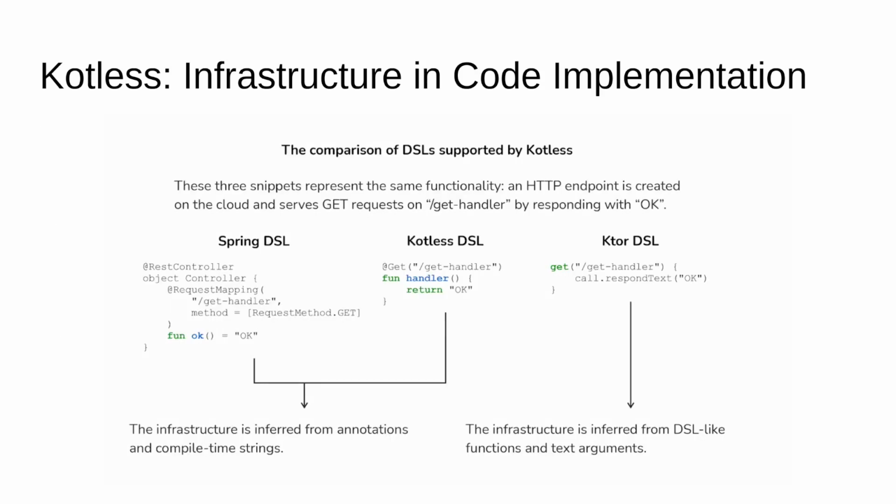One of the biggest advantages of Kotless is that it is able to integrate into existing applications. We can treat anything that actually expresses infrastructural requirements as development API. For example, we can treat the existing code, like Spring annotations or Ktor functions, as development API. With that ability, in JetBrains, we've been able to automatically convert an online IDE for Kotlin into a serverless application, which reduced the price from $250 per month to $50 per month automatically. All we had to do was write a single additional class and set up AWS credentials, and Kotless automatically infers the infrastructure. You can read more about this in the case study in our paper.